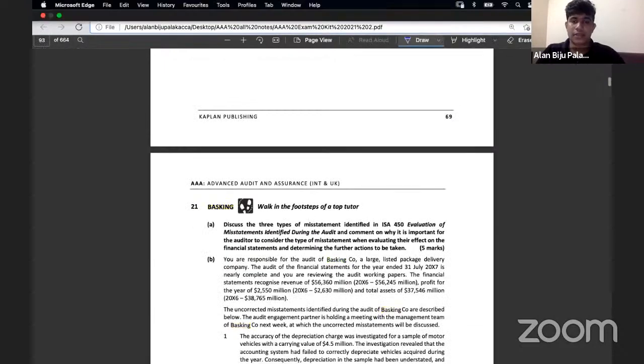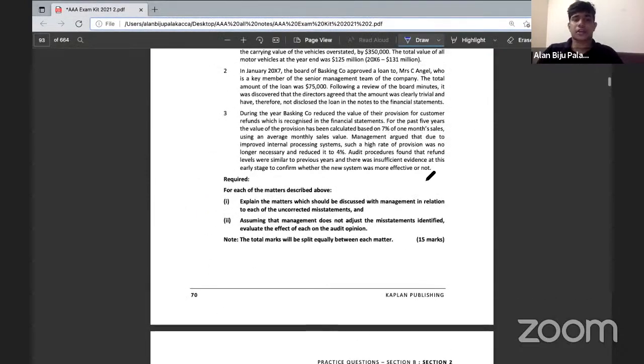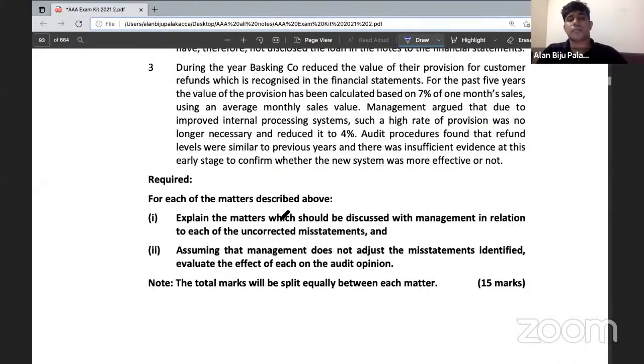Look at the requirement here. The requirement asks: explain the matters which should be discussed with the management in relation to each of the uncorrected misstatements, and assuming that the management does not adjust the misstatements identified, evaluate the effect of each on the auditor's opinion. This is the requirement that you've received here. So in such a case, instead of asking about the further action, specifically they are asking you about the matters that you need to discuss with the management.